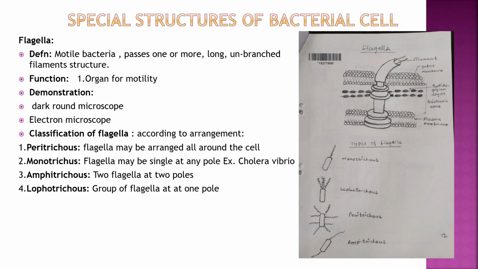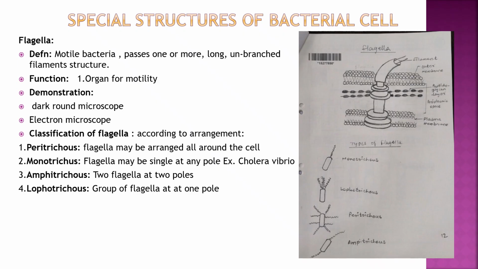Hello students, today we will see special structures of the bacterial cell. First is flagella. In motile bacteria, they possess one or more long unbranched filaments called flagella, and the function is that it is the organ of motility or locomotion. It can be demonstrated by dark ground microscope, electron microscope, or motility testing, that is hanging drop preparation.